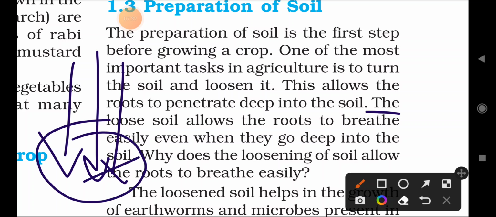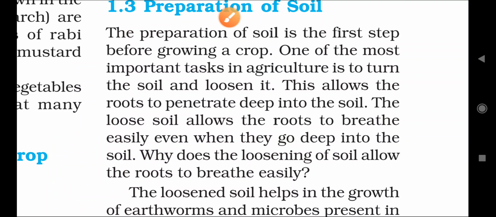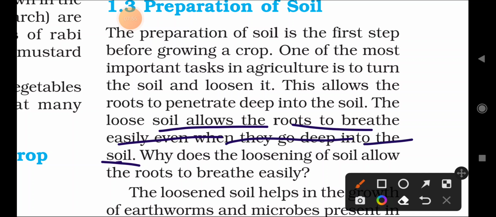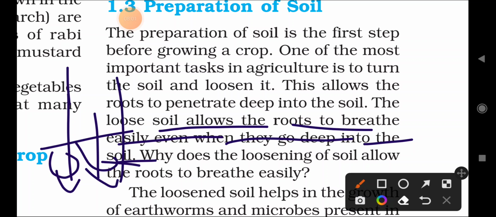The loose soil allows the roots to breathe easily even when they go deep into the soil. What is the use of loosening the soil? The roots can breathe easily even when they are going inside the soil. What is another point? The soil allows the roots to breathe easily when they go deep. When they are going deep into the soil, the roots should breathe, and the loose soil makes this very easy.